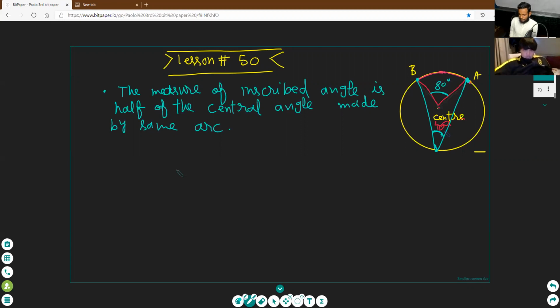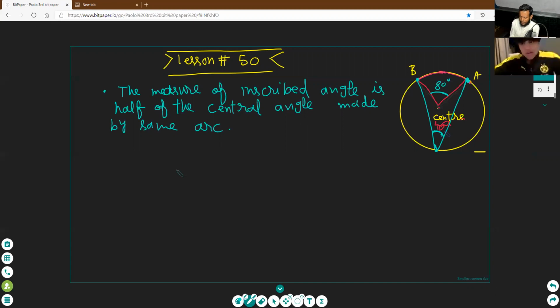The central angle is the angle formed by the arc on the center. And the inscribed angle is the angle formed by the arc at any common point of the circumference. Okay.